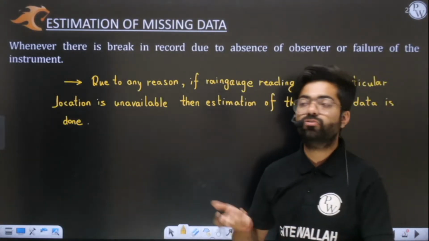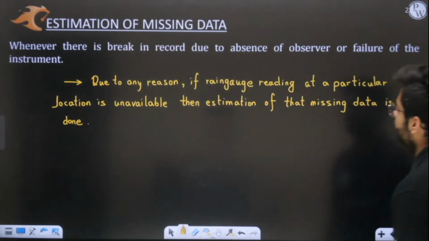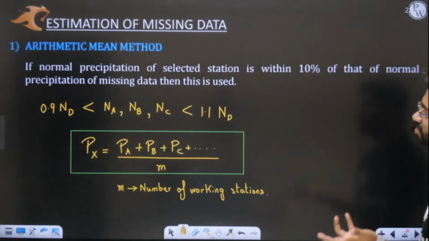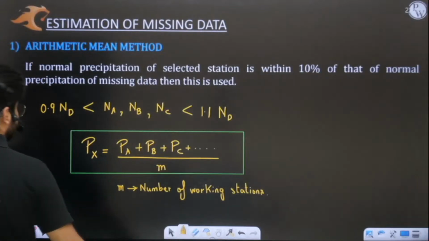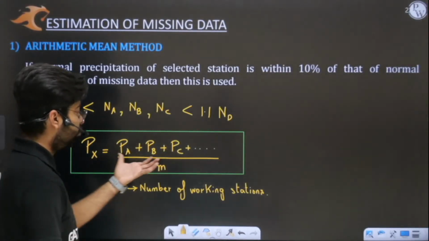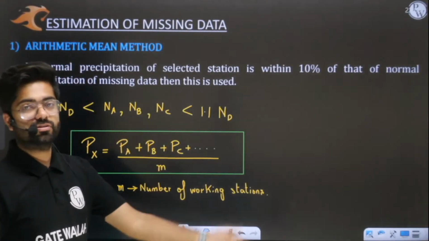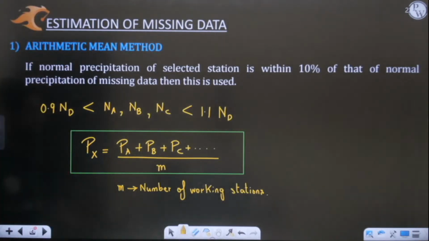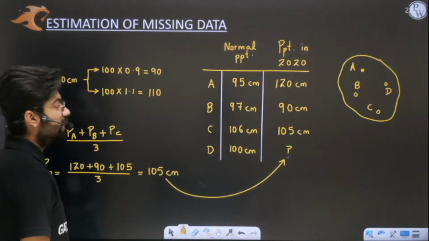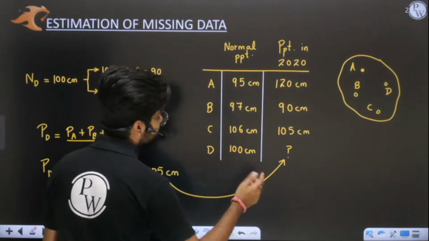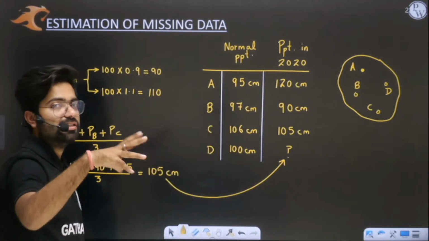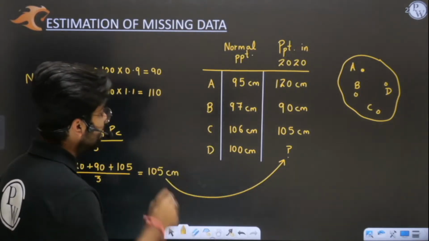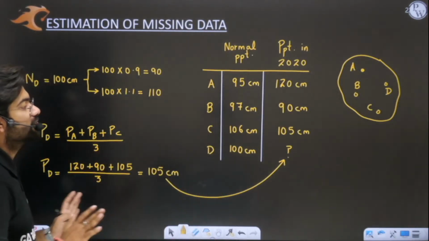Then we went on to estimation of missing data. In missing data, sir, you told us about two methods. The very first one was the arithmetic mean method. In this, we simply took the arithmetic mean of the values which are given to us. But yes, one condition was there. The condition was that first we have to take plus minus 10%, and check whether the other normal stations, the selected stations, are lying within the 10% range or not. This we have to ensure.